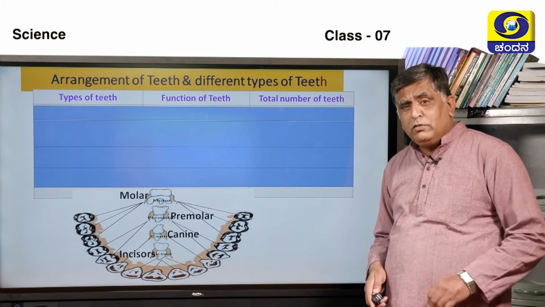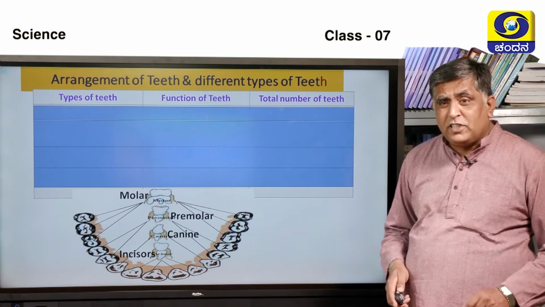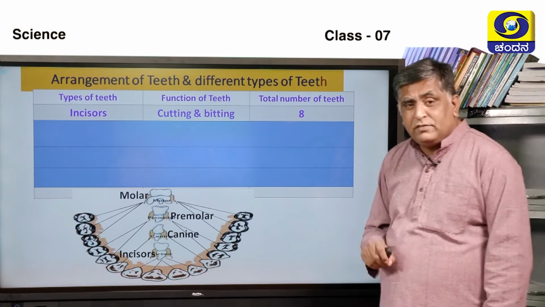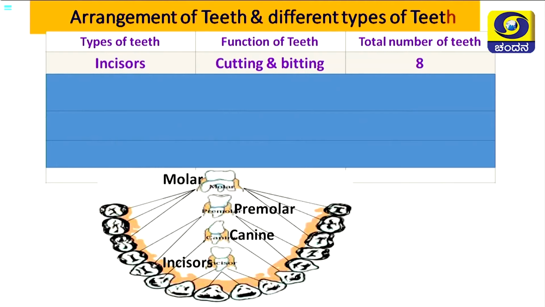So, what do they do? How many are there? What are their functions? Let us look one by one. The first one are incisors. What is their function? They help in cutting and biting of the food. There are 8 teeth, 4 in the lower jaw and 4 in the upper jaw.